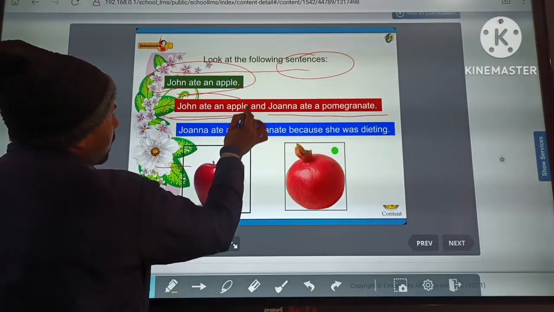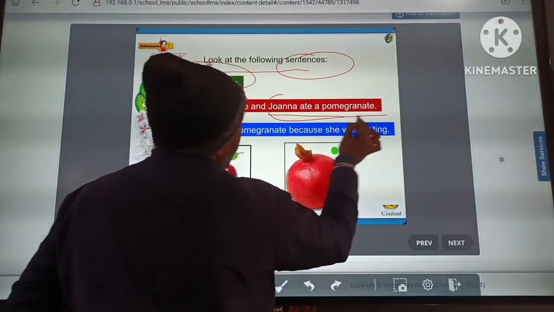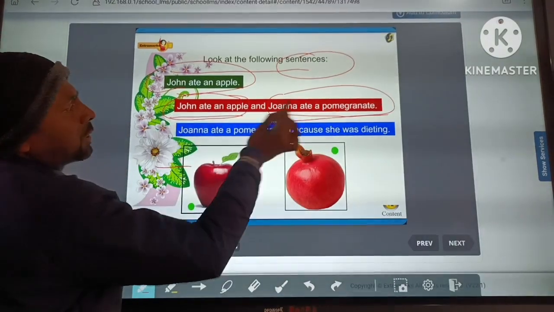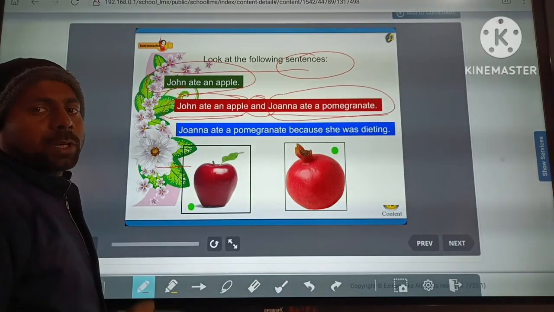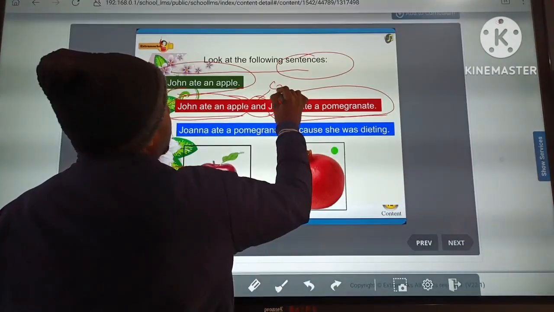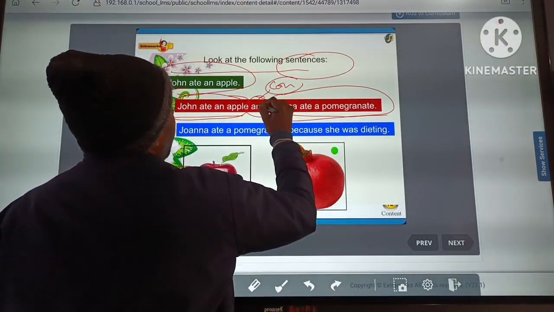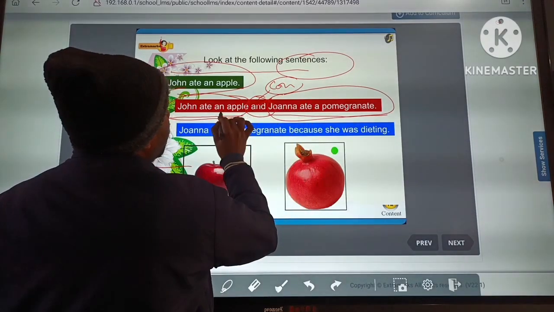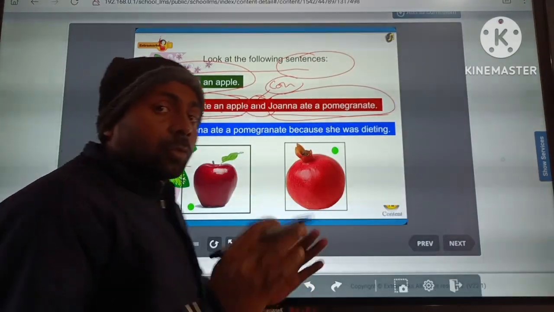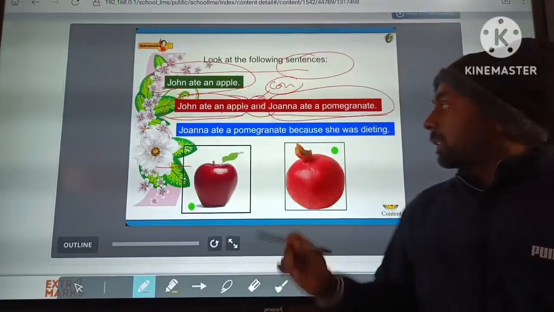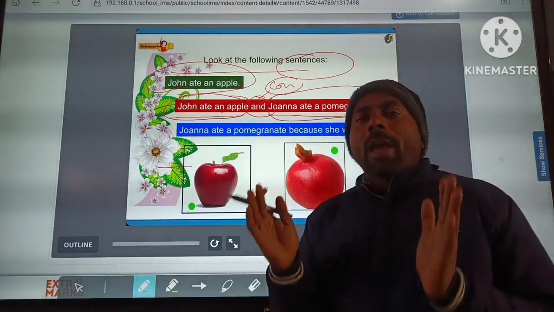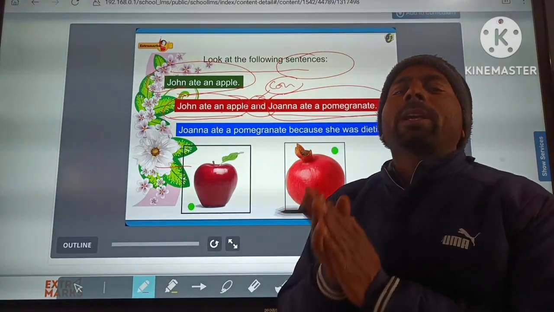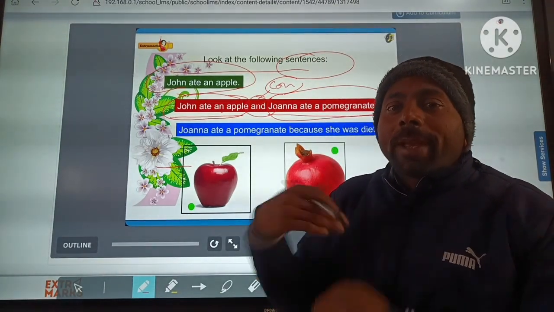This is one sentence and this is another sentence, and both sentences are joined with the word and. It is a conjunction word. And joins two clauses, it means two sentences. This conjunction word joins the two sentences, and when two sentences are joined by a conjunction word, then it makes a clause.